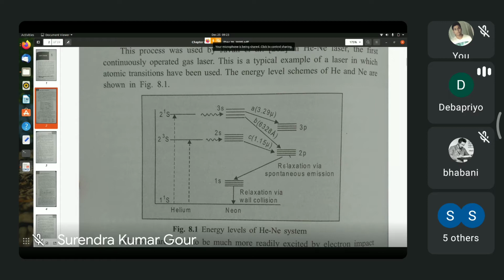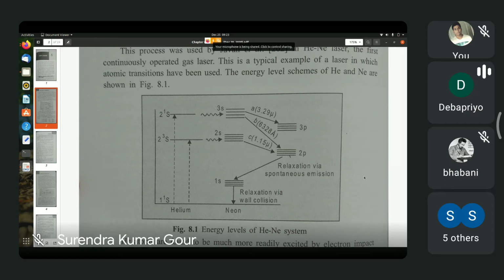It so happens that two levels of the neon atom, namely the two levels denoted by two small s and three small s levels, have almost the same excitation energy as, respectively, one capital S and three capital S levels of the helium atom.